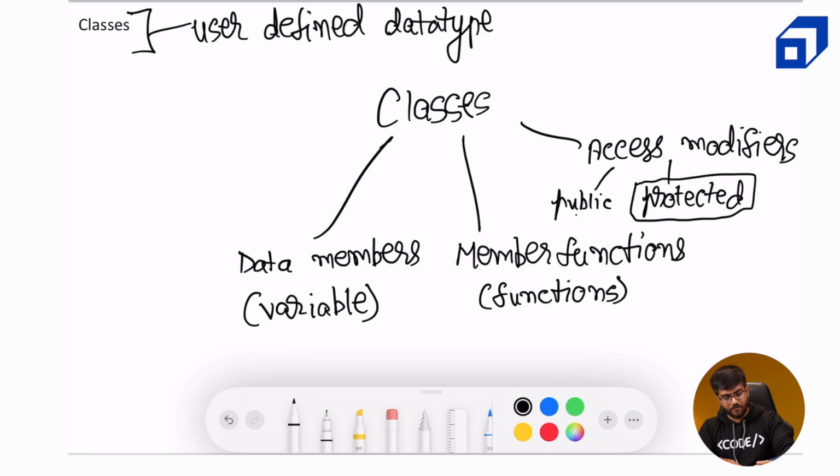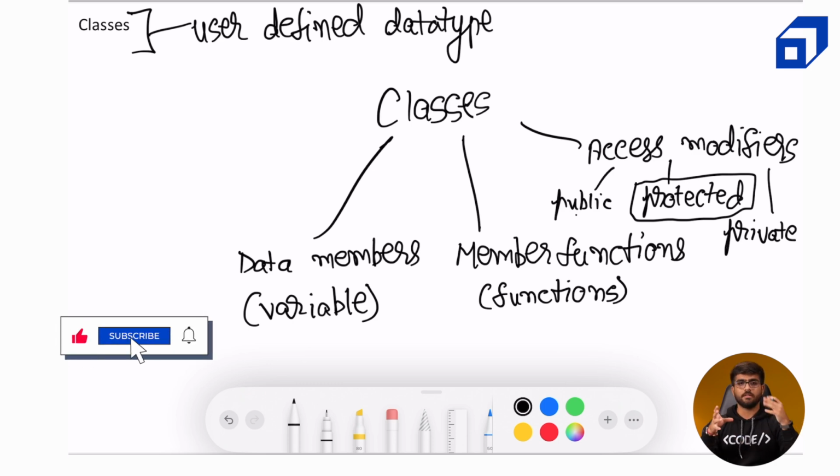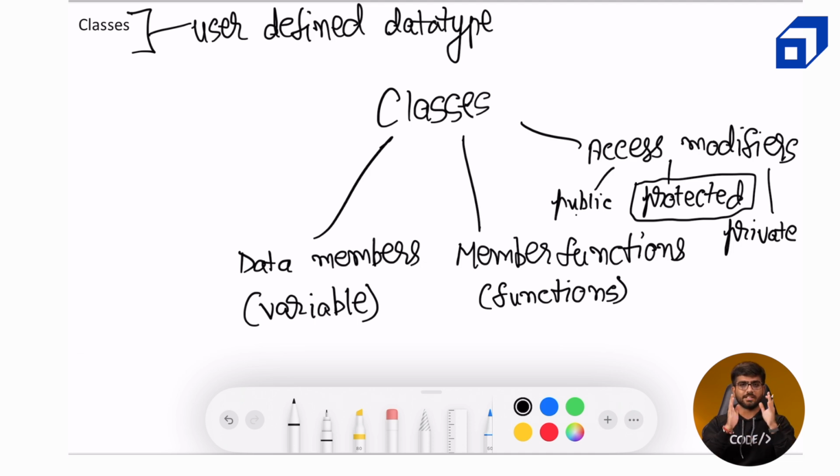Now, the last type of access modifier is private. Private means not everyone can access those entities, only the member functions which are defined inside the class can access them. Okay, both data members and member functions can be private. If a member function is private, it means that only a function inside the class can call that particular private member function. And if a data member is private inside the class, then both private and non-private member functions inside the class can call it. But the restriction is that anyone outside the class cannot call it.